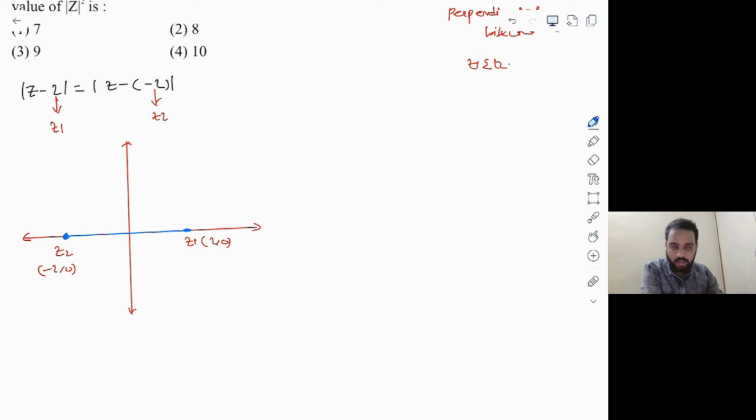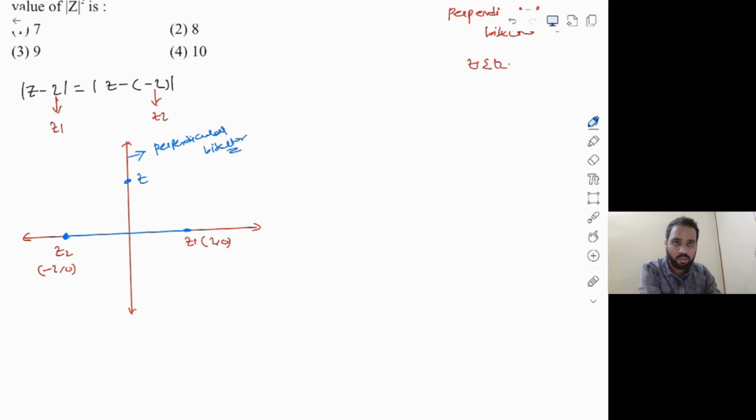And as you can see here, the perpendicular bisector of this z1 and z2 is clearly the y-axis here. This is the perpendicular bisector in this case. It is very clear from the diagram itself. Y-axis is the perpendicular bisector. So which means the locus of this first equation is the y-axis, which means the point z lies on the imaginary axis here, not y-axis, imaginary axis.